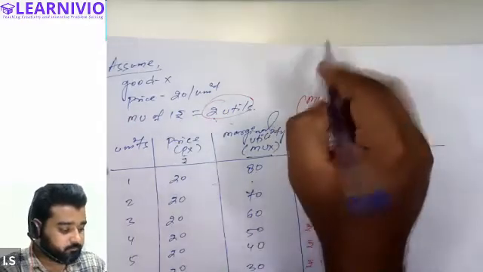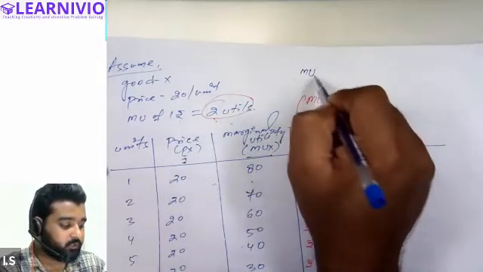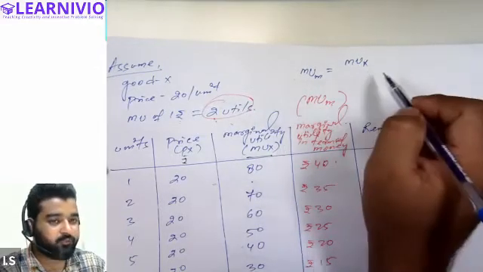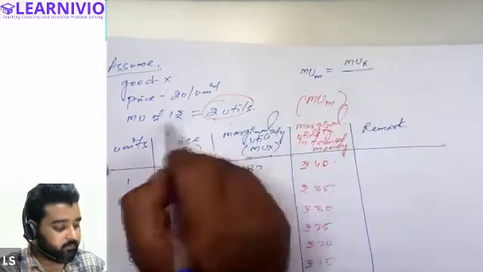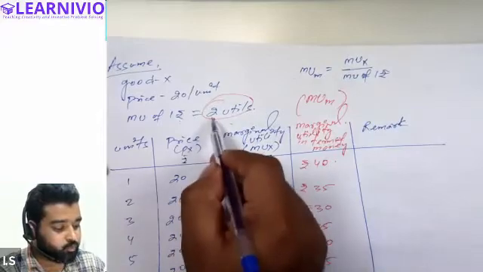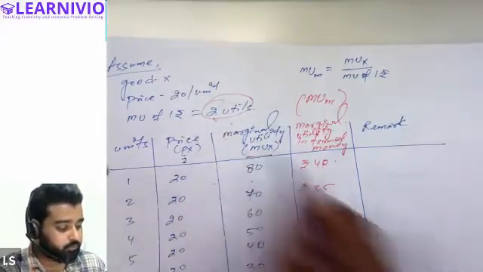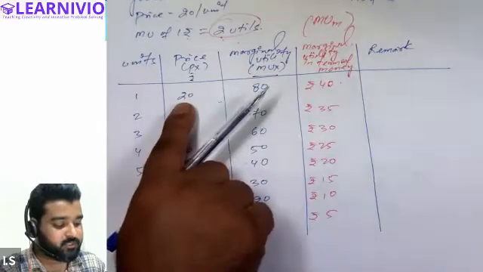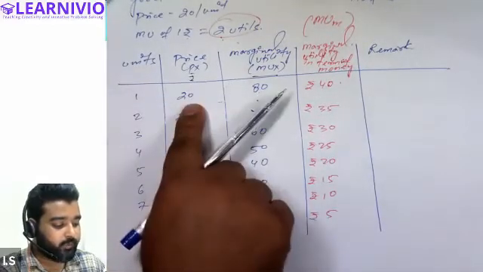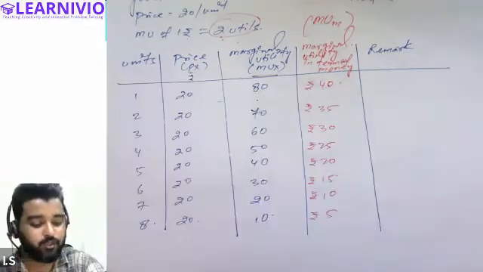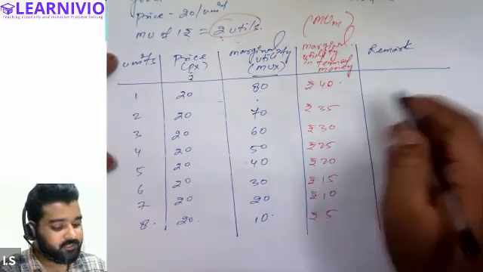In order to calculate marginal utility in terms of money, what we will do, we will divide the marginal utility of X by the marginal utility of 1 rupee. So 80 divided by 2 is 40, 70 divided by 2 is 35, 60 divided by 2 is 30. All right. Now, tell me, if the customer purchases the first unit at 20 rupees and he is getting the satisfaction equivalent to 40 rupees, whether he is having surplus or deficit, tell me, whether he is having benefit or loss.